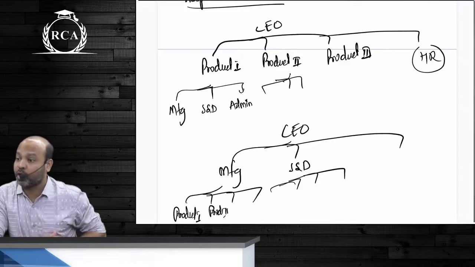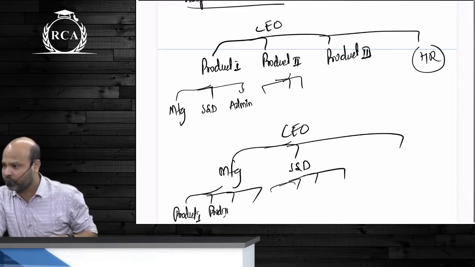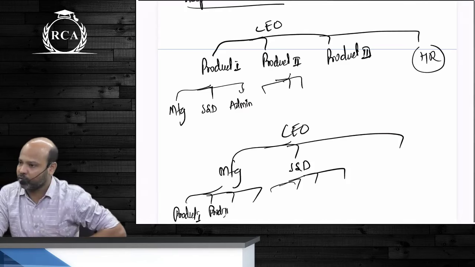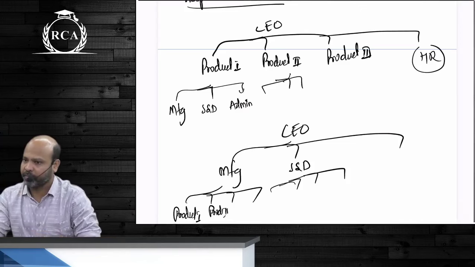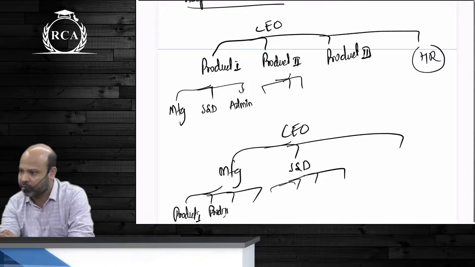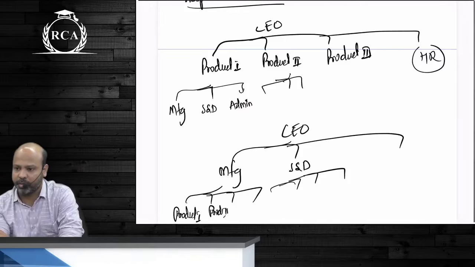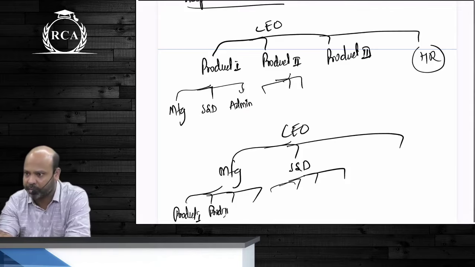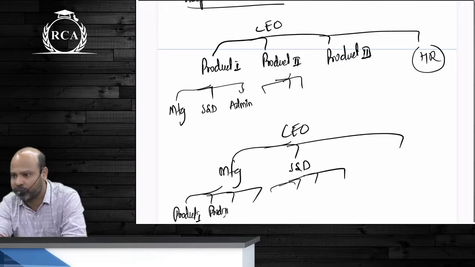Only then will you know how we should measure their performance. You cannot go and ask the manufacturing department why the profitability of the product is lower. He will laugh at you. He'll say, ask me questions about manufacturing costs; you cannot ask me about the profitability of the product. If you want to talk about profitability, go ask the strategy head or the selling and distribution department. They are the ones fixing the selling price at which the product should be sold.